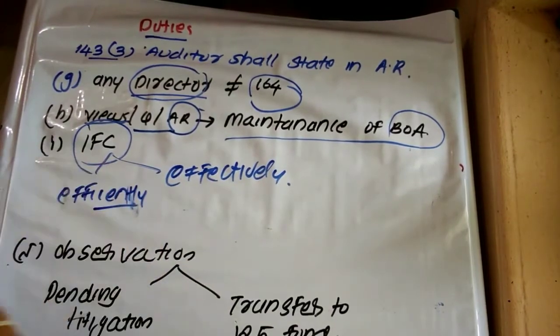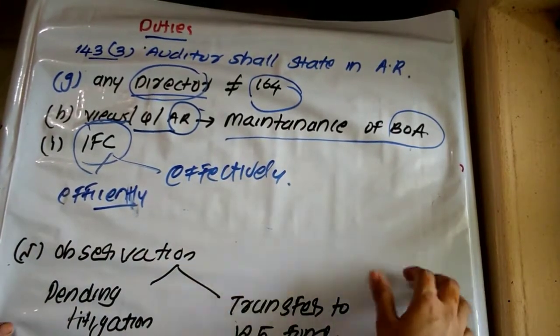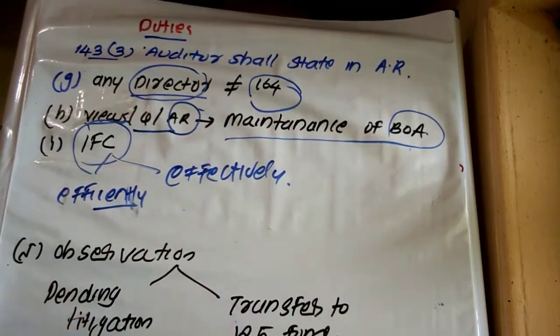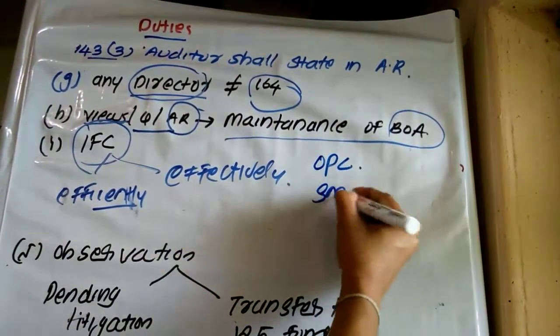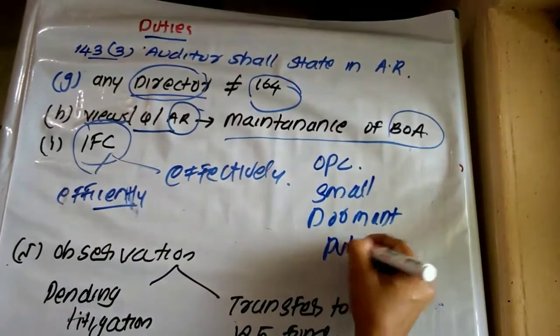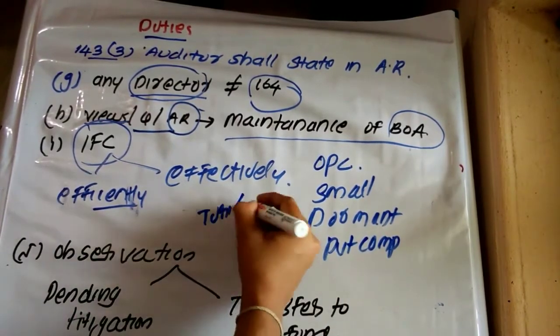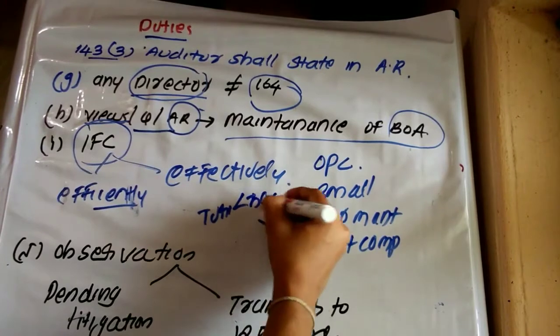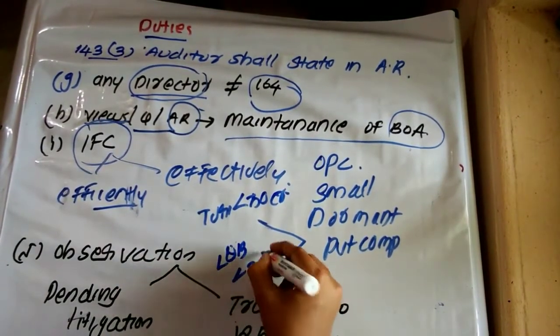But this internal financial control system is not applicable to some categories of company. That is, there are such categories of company that are not required to maintain the internal financial control system. So which are those categories of company? One person company, OPC, small company, dormant company, then private company having a turnover less than 50 crore, loans and borrowings less than 25 crore.